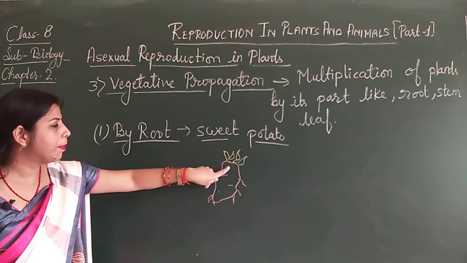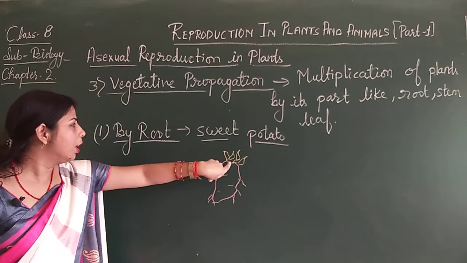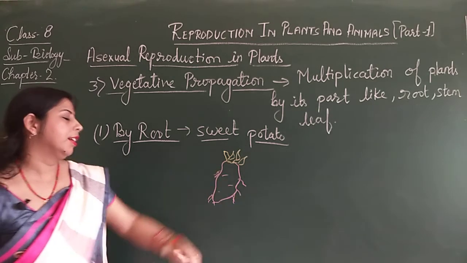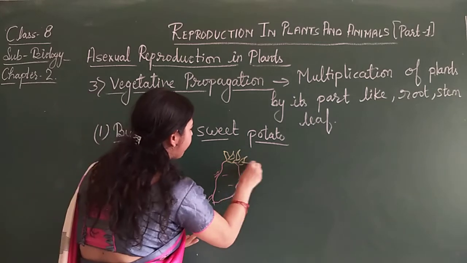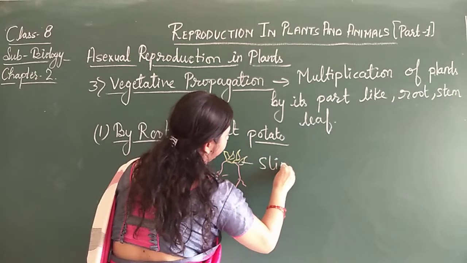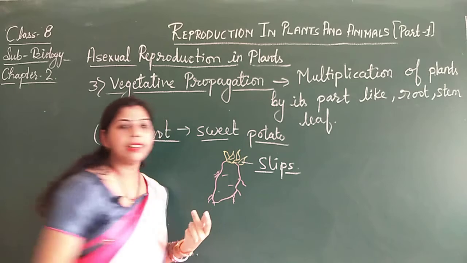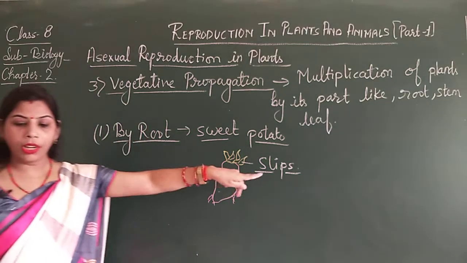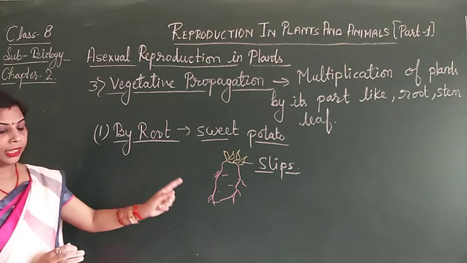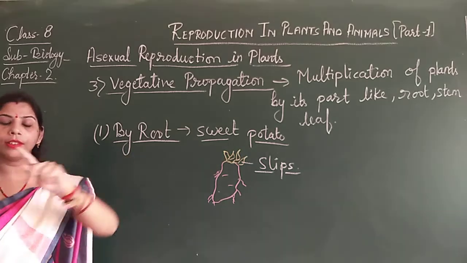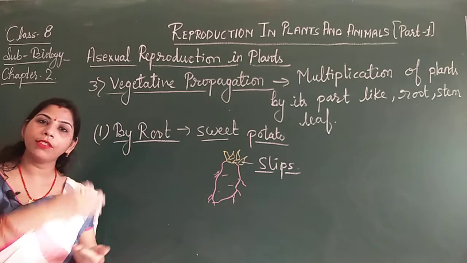At the upper part, leaf-like structures known as slips arise at the tuberous root and at the base of the stem.